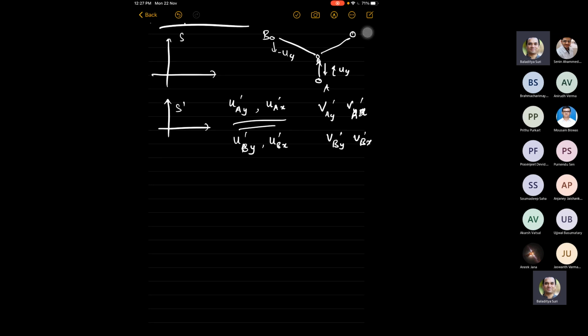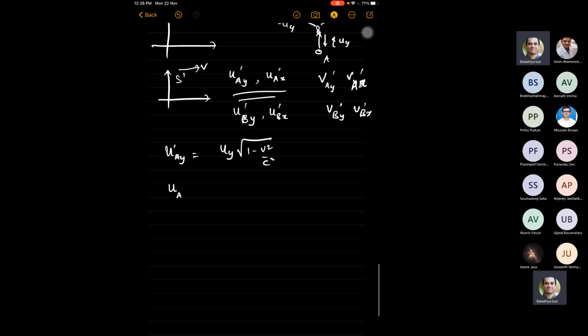Let's now try to see what these velocities look like. The simplest is of course particle A, because particle A has no x movement, and that's a relatively easier case to transform the y component of velocity. So ua y prime in that case will be uy times square root of 1 minus v squared by c squared, where v is this velocity. And what about uax prime? Uax prime will be minus v, because we are considering this particular scenario.